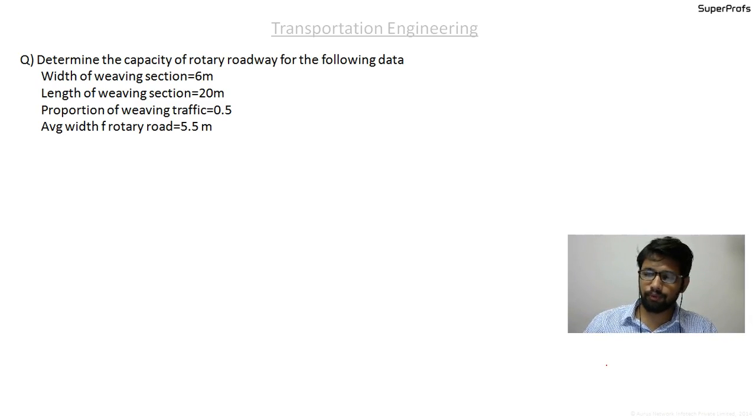It is a very straightforward question. Determine the capacity of the rotary roadway for the following data. Width of the weaving section W is given, length of the weaving section L is given, proportion of the weaving traffic P is directly given, and average width of the rotary E is given. So what we are left with is that we need to calculate QP.